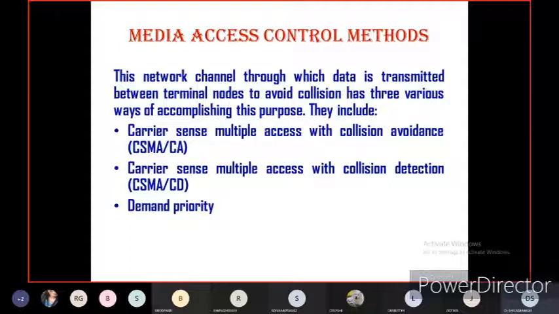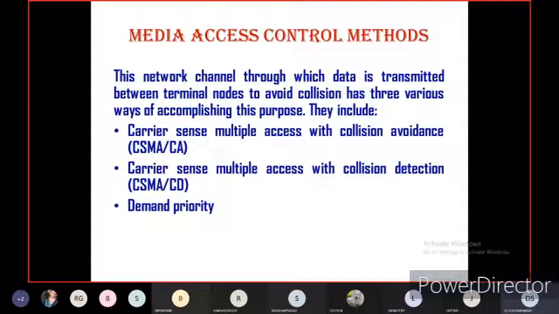Demand priority means, for example, assume that there are three systems X, Y, and Z. If Z wants to send the data before Y and X devices, then priority should be given to the Z system only, the Z transmitter only.